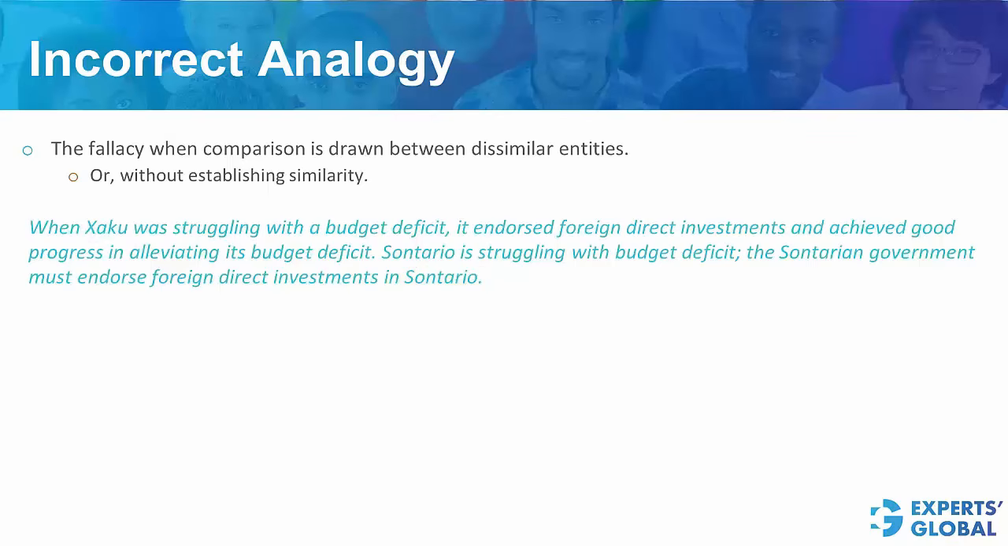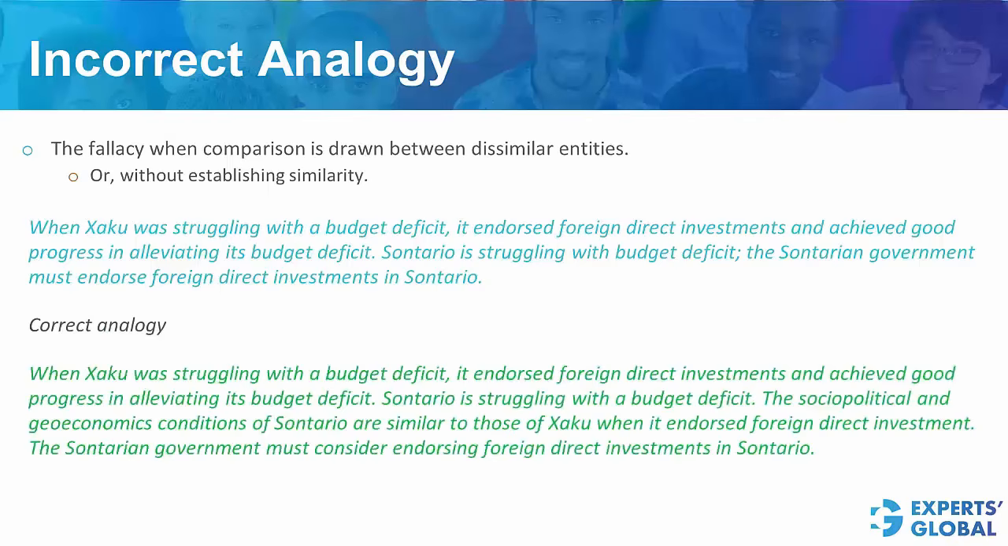Look at this example now. A correct analogy. Please pause the video and figure it out. Now you will see that this part of the argument from here to here is showing similarity between the two entities involved, and therefore this analogy is all right. Please understand, drawing an analogy is not a problem. What's important is to show that the entities involved are similar. Once similarity has been established, it's totally all right to compare the entities involved.